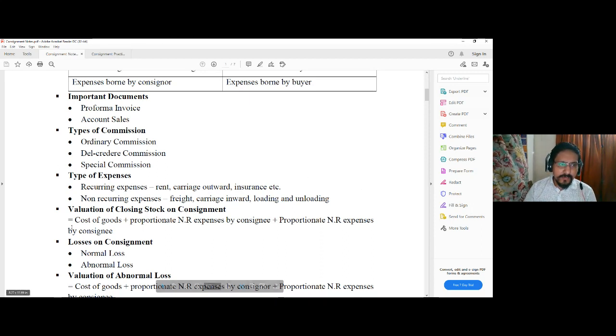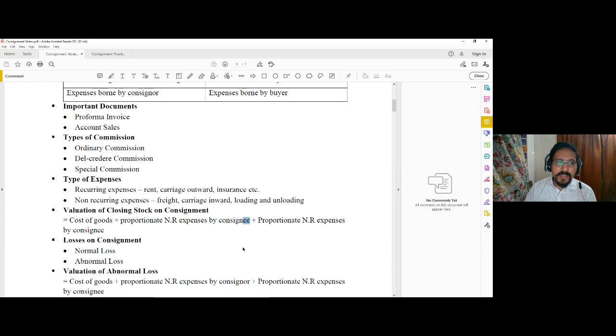Now here the formula will be cost of goods plus proportionate non-recurring expenses. It will be consignor instead of consignee. It will be consignor, and plus proportionate non-recurring expenses by the consignee. Let me correct it a bit.